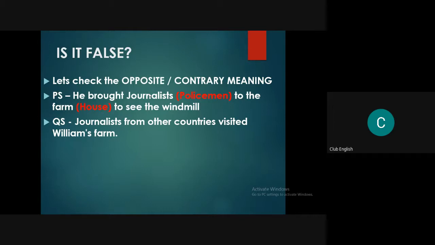That means it can be a policeman, it could be an engineer, it could be a doctor, something else who would not be a journalist. But as you can see, he brought a journalist, and again it is written only journalist, so that's why it is not a contrary meaning. If it would have been written like policeman, or in place of farm, it would have been written like house, then it would have been false. But here it is not false.